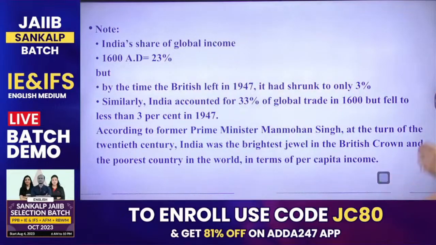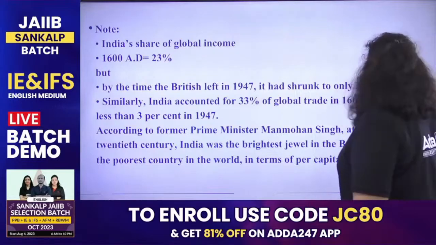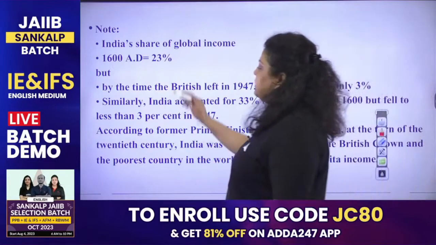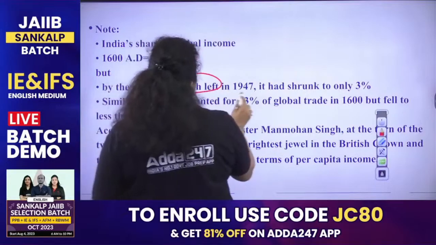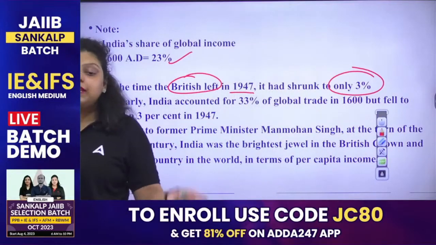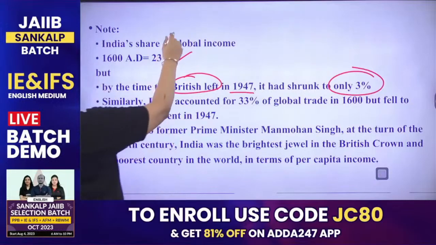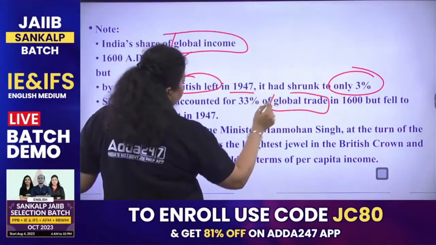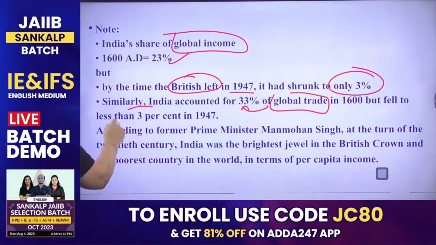Next. India's share of global income in 1600 AD was 23%. By the time the British left in 1947, it shrank to only 3%, which I have already told you. This is the global GDP contribution. But if I talk about global trade contribution, it used to be 33%, and it again shrank in 1947.